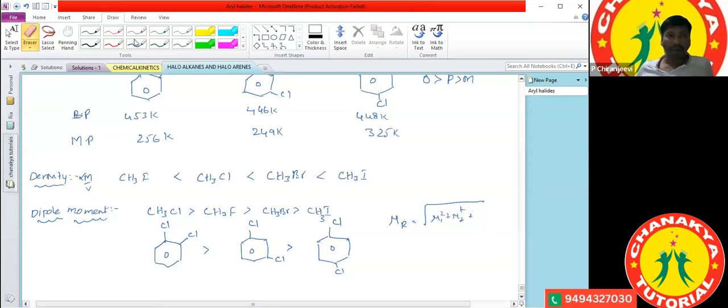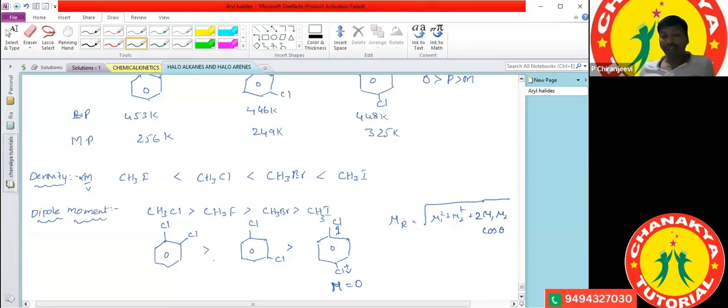So, 2 mu1 mu2 cos theta. By using this formula, we can calculate the resultant dipole moment. Actually, dipole moment is a vector quantity. In the para isomer, 1,4-dichlorobenzene, the dipole moment becomes 0, because the two chlorine atoms are present in exactly opposite directions. When they are in exactly opposite directions, the net vector quantity becomes 0.